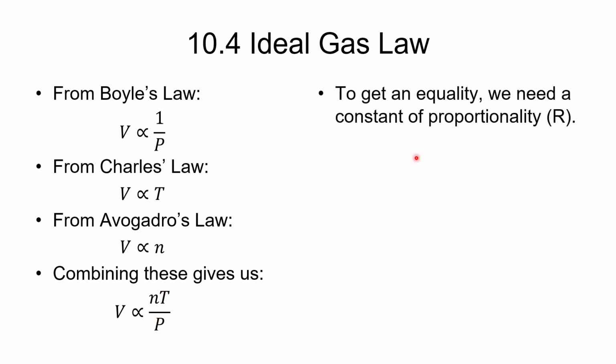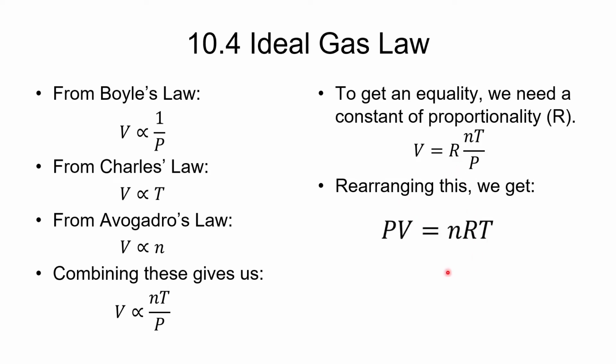We just need a constant of proportionality to make this an equation. Well, that constant of proportionality is going to be the constant R. And it turns out that constant is a real constant, and in fact, one that we've got officially defined like on our periodic table. So when we rearrange this, we get the more familiar form, PV equals nRT. And PV equals nRT, that is our ideal gas law. And we just need to look at what is this R thing that we're talking about.